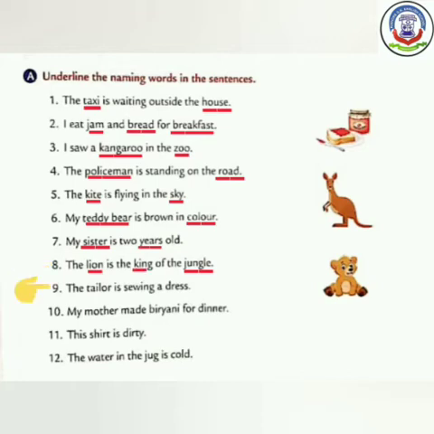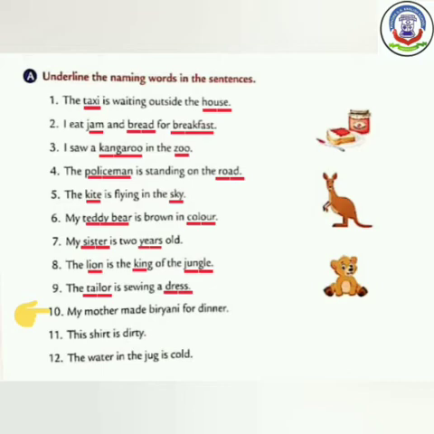See number 9. The tailor is sewing a dress. दर्जी ने एक पोशाक सिली है. Underline tailor word because tailor is a person, and also underline the word dress because dress is a thing. Number 10. My mother made biryani for dinner. मेरी माँ ने मेरे लिए बिरयानी बनाई है.